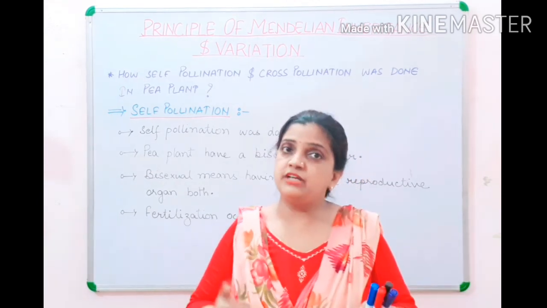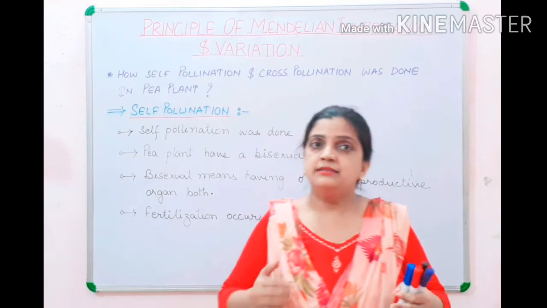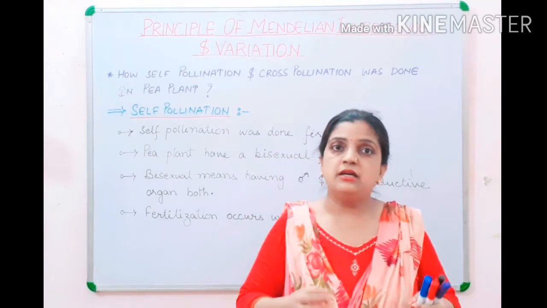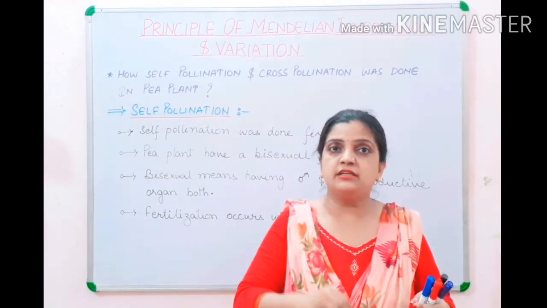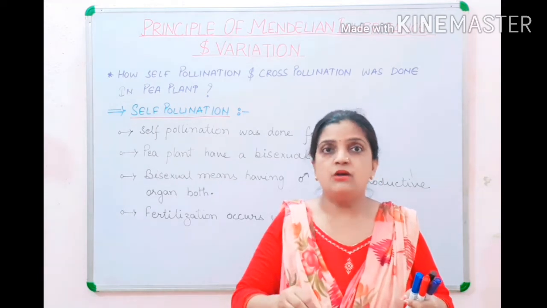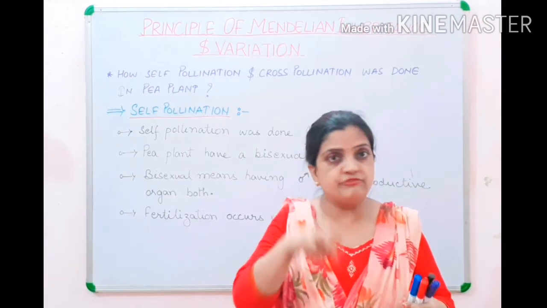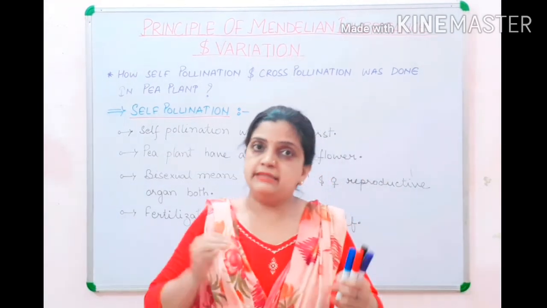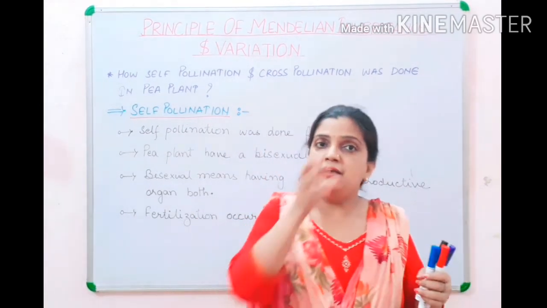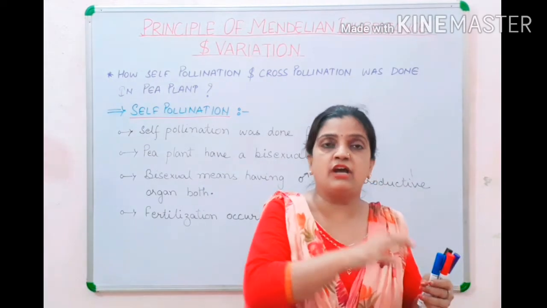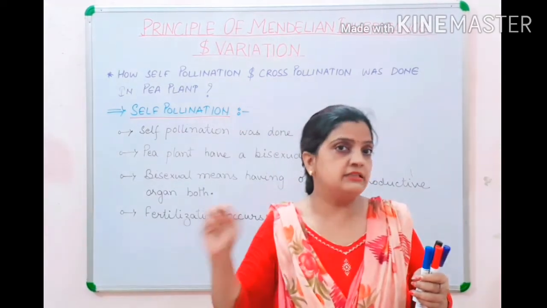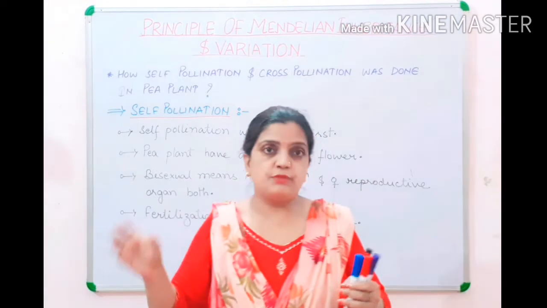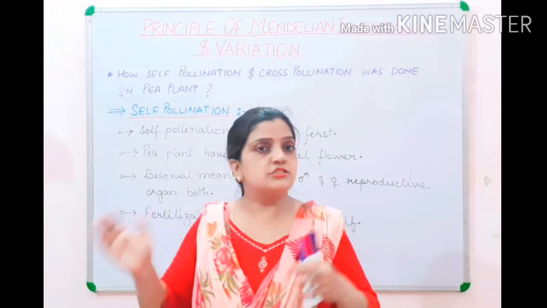In self-pollination, within the same flower, the pollen grains from the anther will be transferred to the stigma of the pistil within that same flower itself. But when we talk about cross-pollination, there are 2 flowers and the pollen grain from one flower will be transferred to the stigma of another flower. So this is cross-pollination.